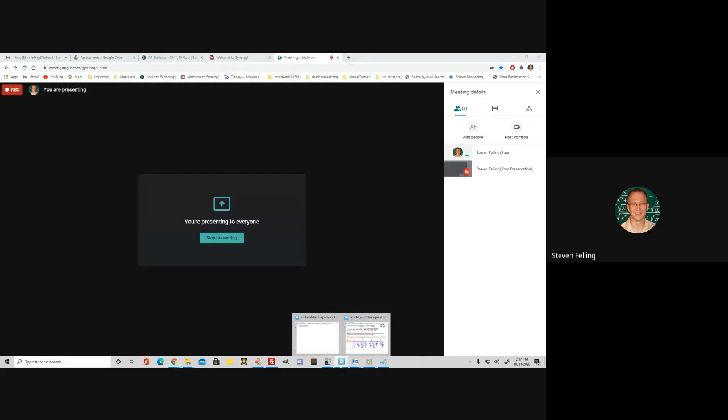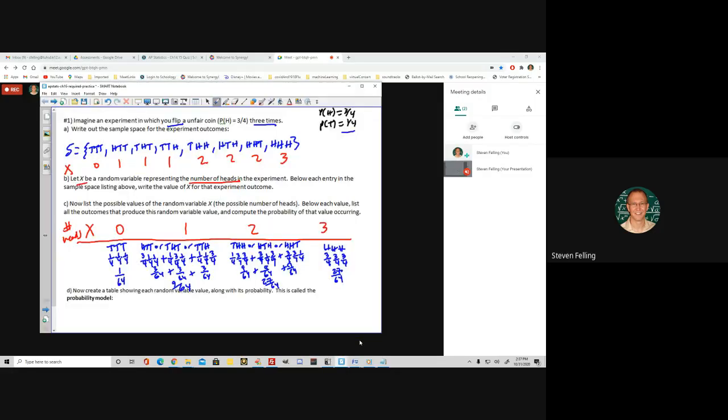Okay, all right. So now we can create what's called the probability model, right? The random variable for the number of heads has the possible values 0, 1, 2, and 3. And below that, we'll write the probabilities. The probability is 1/64th of having 0 heads, 9/64ths of having 1 head, 27/64ths of having 2 heads, and 27/64ths of having 3 heads. And if you add these probabilities up, they add up to 100%, 64 out of 64, because a valid probability model always has all the outcomes probabilities summing to 100%.